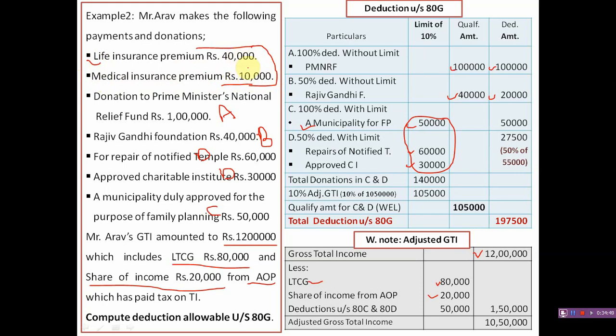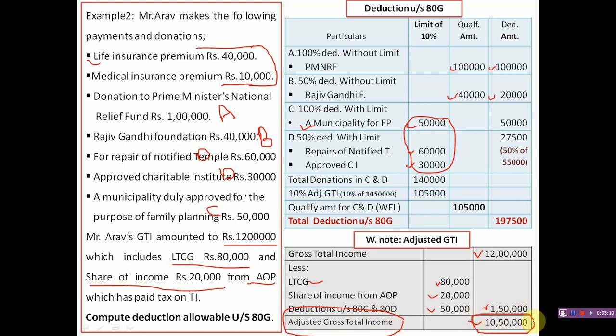So the total deduction amount under section 80C and 80D is rupees 50,000. The sum of these is 1,50,000. Deduct that. So 10,50,000 is the adjusted gross total income.